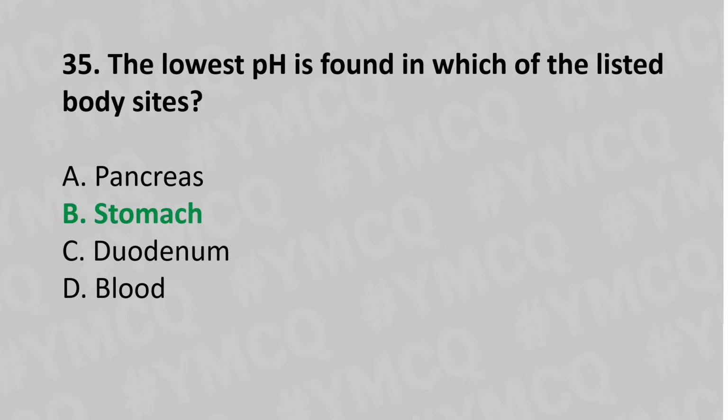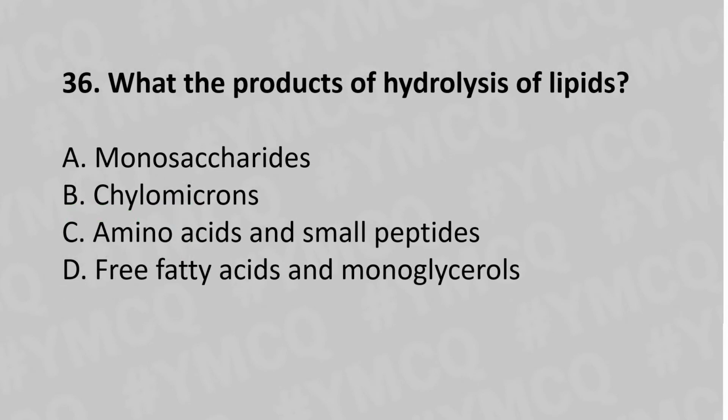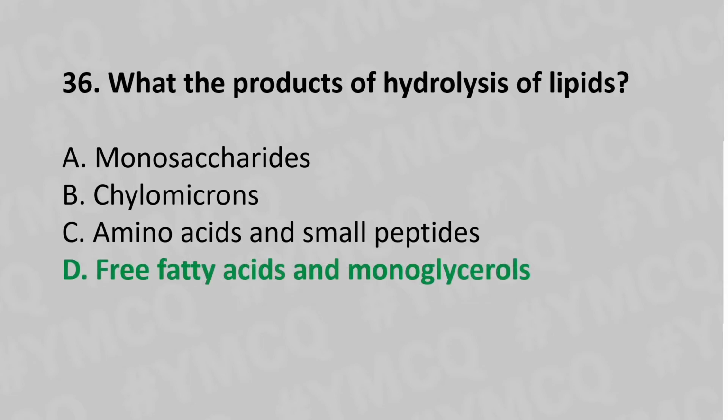Now let's move to question number 36. What the end product of hydrolysis of lipid? Option A monosaccharides, option B chylomicrons, option C amino acids and small peptides, option D free fatty acid and monoglycerols, and the answer is option D free fatty acids and monoglycerols.